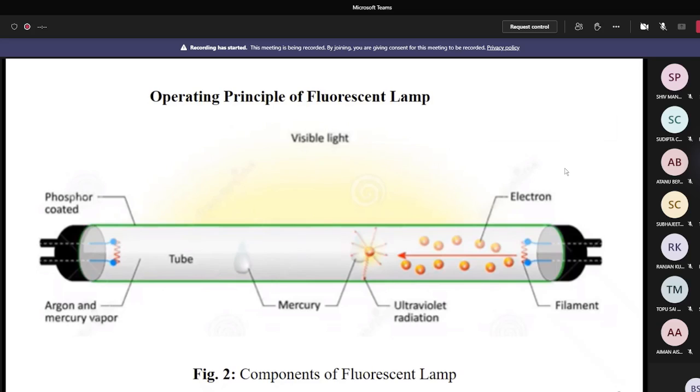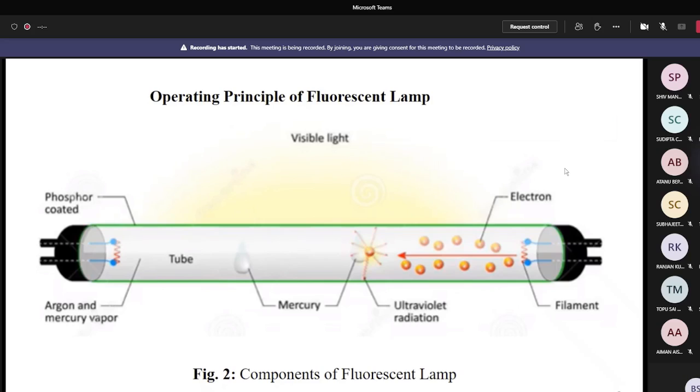Argon and mercury vapors are also kept inside the tube. When the mercury vapor ionizes at low pressure, it emits ultraviolet rays. These ultraviolet rays excite the phosphor coating and in turn the coating emits the visible light.